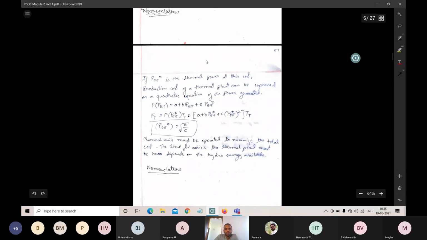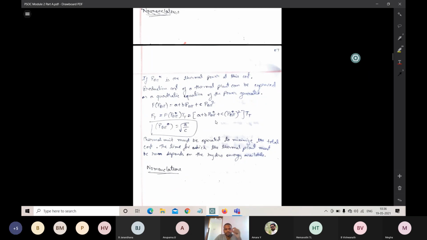PGT star is the power generated at minimum fuel cost. So just substitute the PGT star here: a plus b PGT star plus c PGT star square, and TT. TT is the total time period for which the thermal power plant is running. So here PGT star will be given by square root of A by C. Here A and C are the fuel constants. So this formula is required while solving the problem.